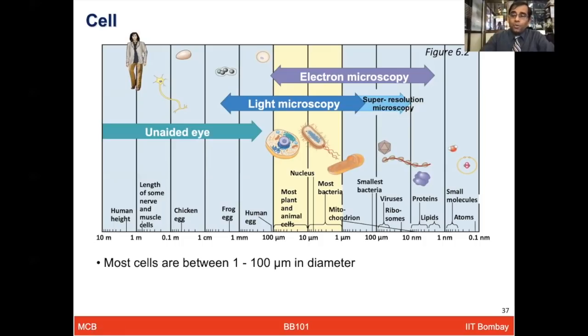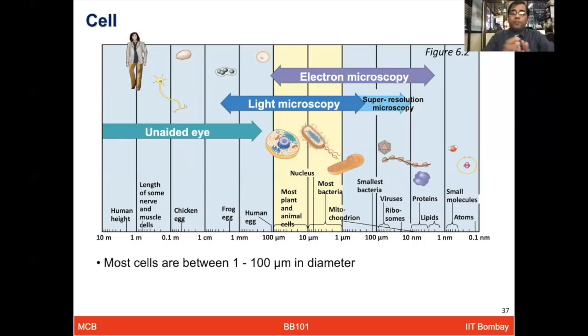Now you go down and you start thinking about these viruses. These are much smaller in size, and that's also invisible, which is in the scale of 10 nanometer to 100 micrometers. And then you go further down, and now you can look at the size of different biomolecules, proteins and these lipid molecules, etc.